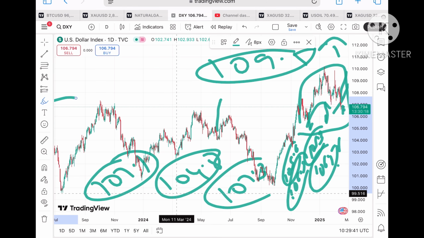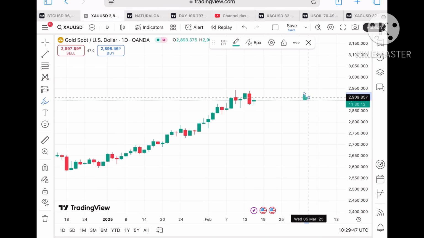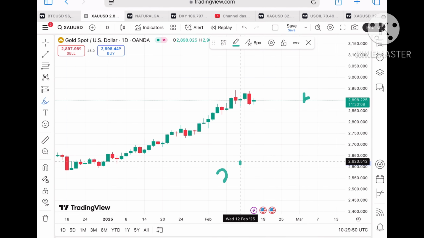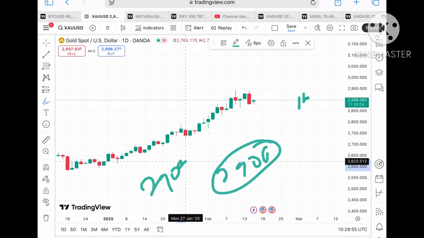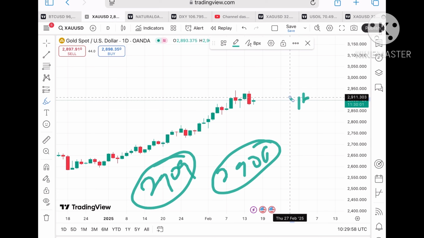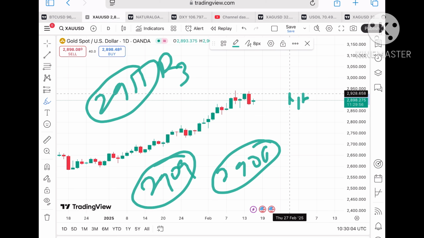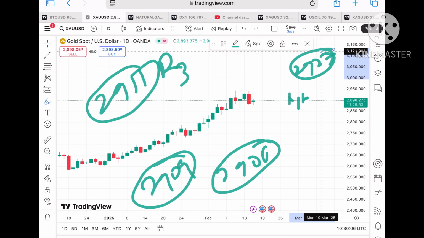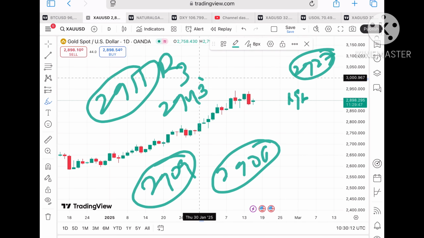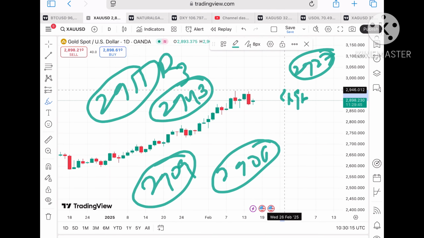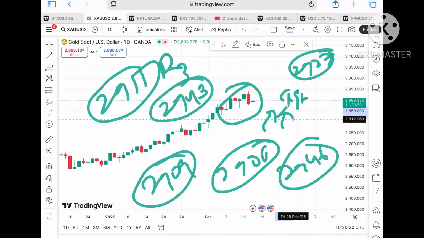Coming back to the gold price, looking at this particular chart, suppose the price sustains this level, we can see it will touch today's high, that is around a level of $2906. Once it starts going up from this level, the probability of touching 2909 will be there. Then the next resistance 3 comes at a level of $2911. Once the price moves over that level, a chance of going towards 2927 will be there, and if that sustains, a further high we can see towards a level of $2943. If the price moves over a level of 2943, a chance of touching 2946 will be there, and then there will be a zone breakout towards an upside.